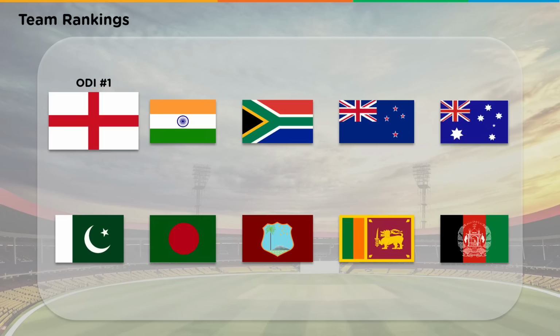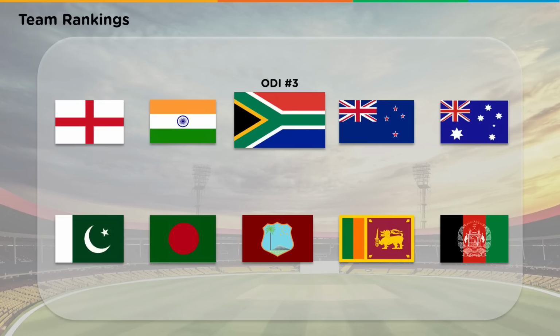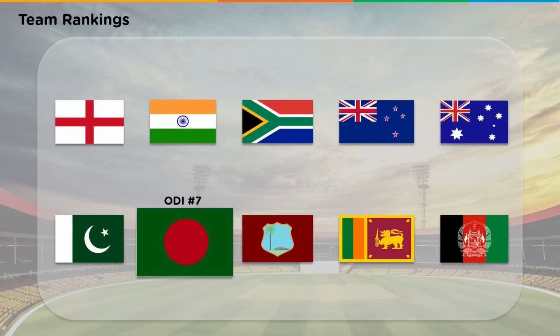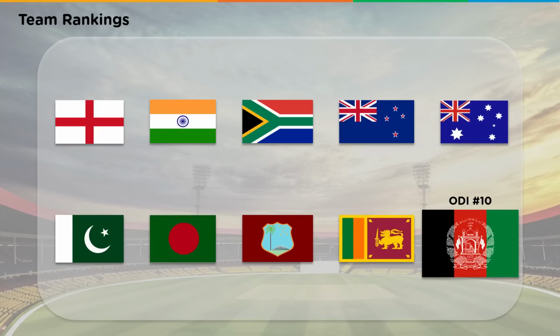Now that we have been introduced to the teams, let's have a look at their ICC ODI rankings. Leading the table, we have Team England, followed by India. In the 3rd position, we have South Africa, followed by New Zealand, Australia, Pakistan, Bangladesh, West Indies, Sri Lanka, and finally Afghanistan.